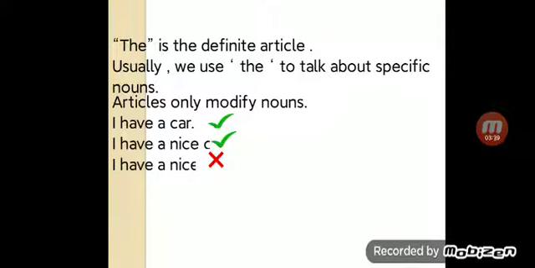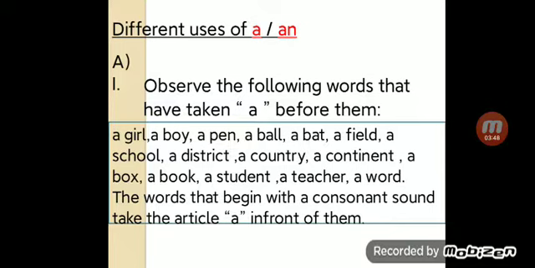Articles only modify nouns. Here are some examples. I have a car. This is right. I have a nice skirt. This is also right. I have a nice. This is wrong. So, articles only modify nouns.